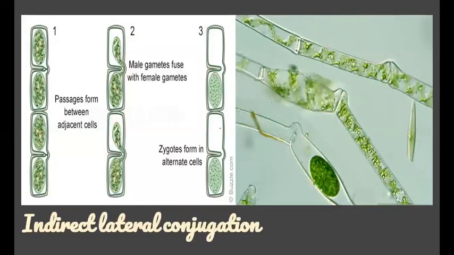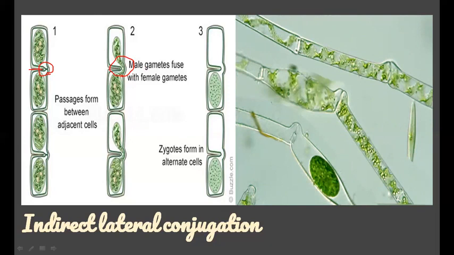So in indirect lateral conjugation, during this process, this papillae-like structure is formed in the transverse septum. After this process, the male gamete fuses with the female gamete through the pore in the papillae.